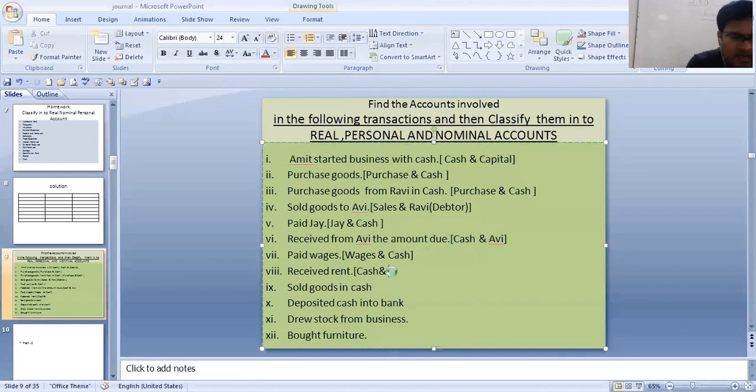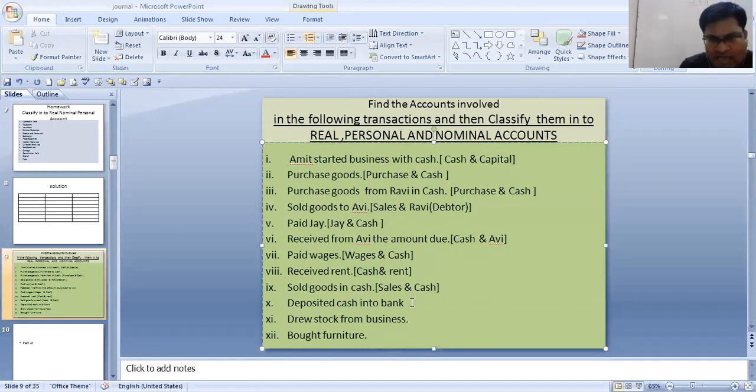Next is again sold goods in cash. See, previously we sold goods on credit, so the accounts involved were sales and debtor. What is sales? Sales is your revenue account. So over here also, one account involved is your revenue, that is your nominal account, and the other account is again cash because you have sold goods in cash. Cash is your real account.